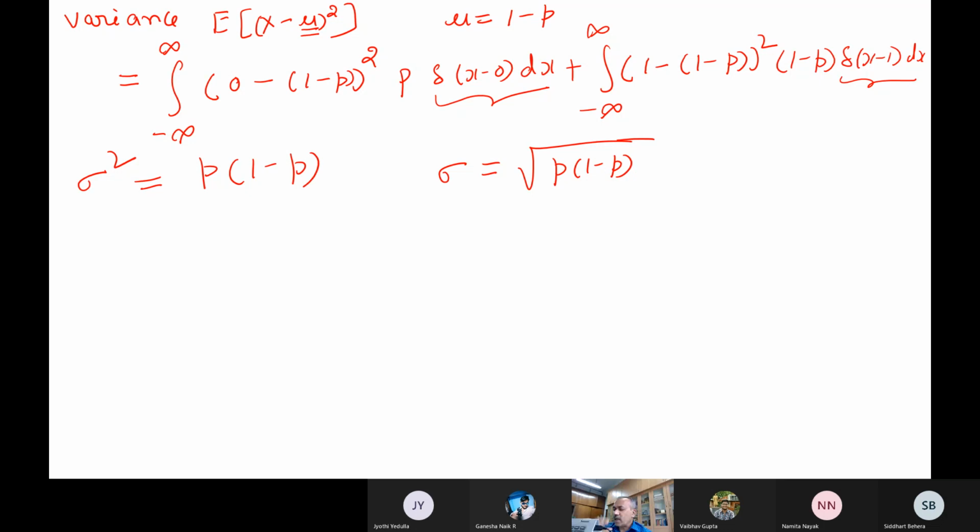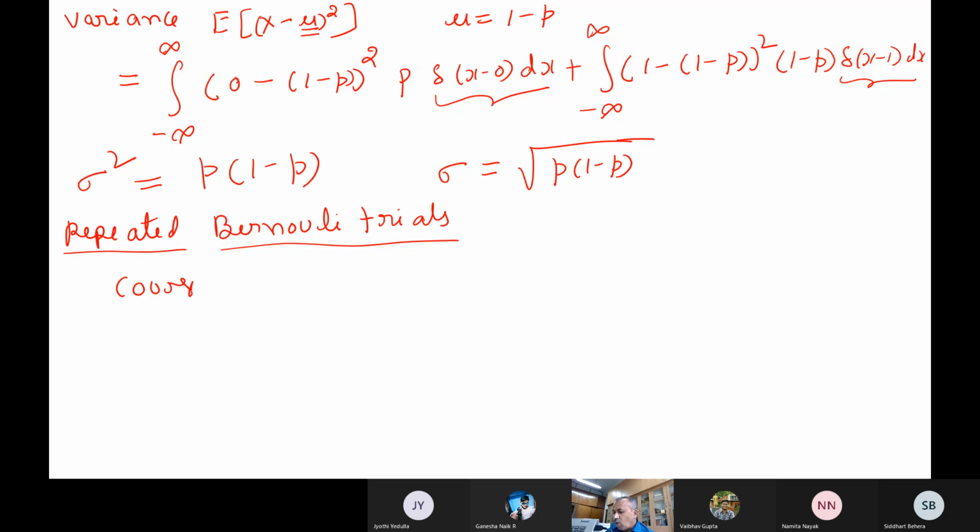Now another commonly encountered case which comes from this Bernoulli random variable is the repeated Bernoulli trials. That means you are repeating the Bernoulli trial not once, but several times. For example, if you are taking any course in our IIT or whatever, how many outcomes are there in a course?